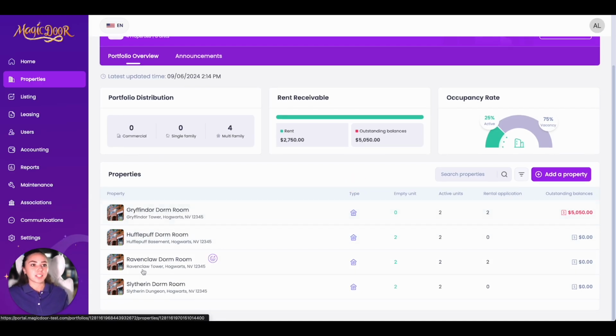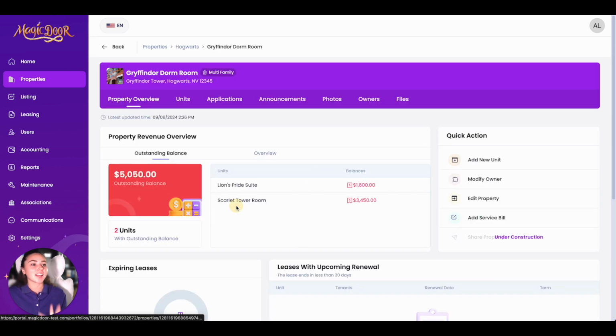Okay, so here we have our properties. It is going to show us the property type. So as we can see, this is a multifamily represented by this little emoji. And if you hover, it tells you. You have your empty units, your active units, any rental applications for that specific property, and conveniently, any outstanding balances directly right here on the overview. So now if you just simply click on any of your properties, you are then brought to your property overview.